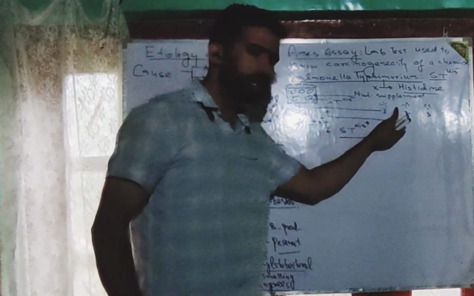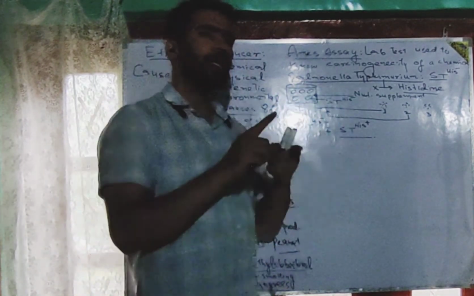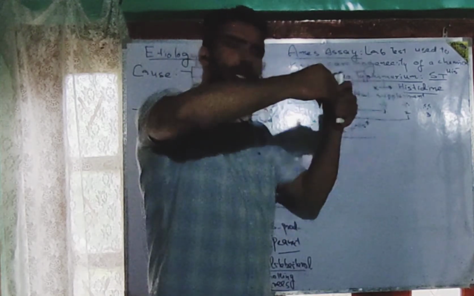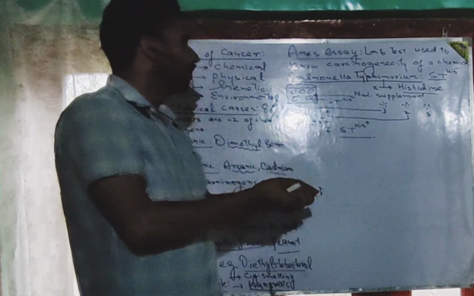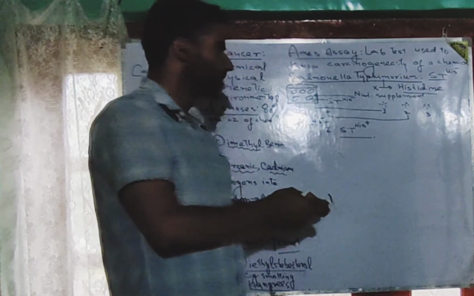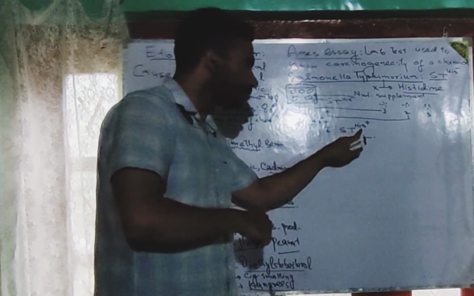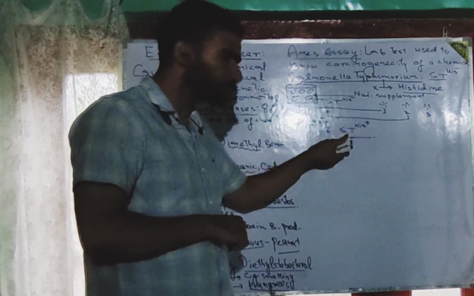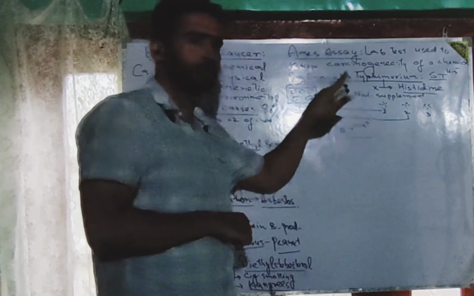That means this chemical had the ability to transform the genetic material of the Salmonella typhimurium in such a way that their mutations have led them to achieve the ability to synthesize what they could not have achieved previously. What is that? That is the ability to synthesize histidine. When they have attained the ability to synthesize histidine, such strains are called Salmonella typhimurium histidine positive.